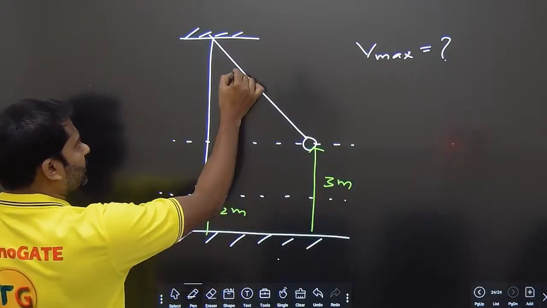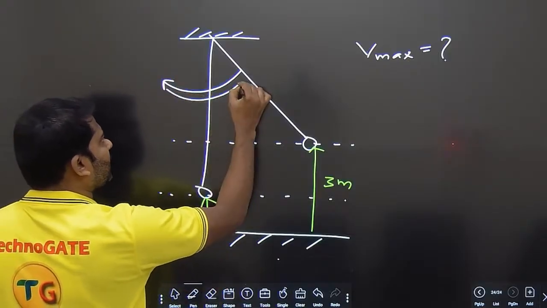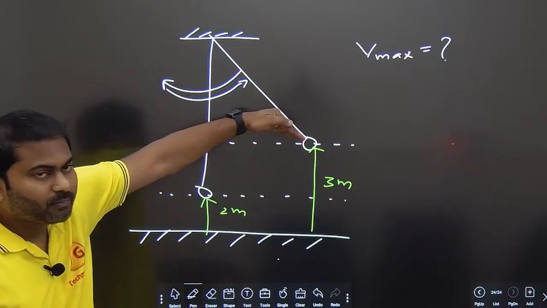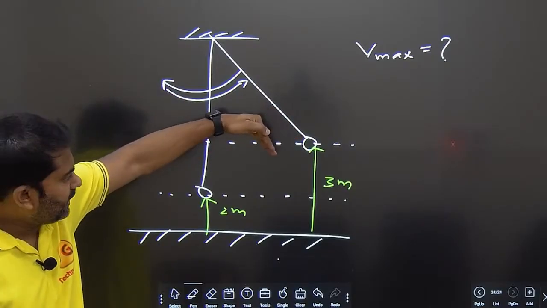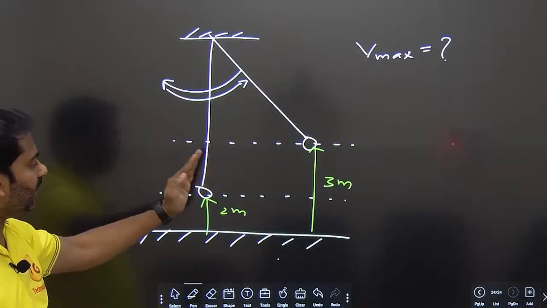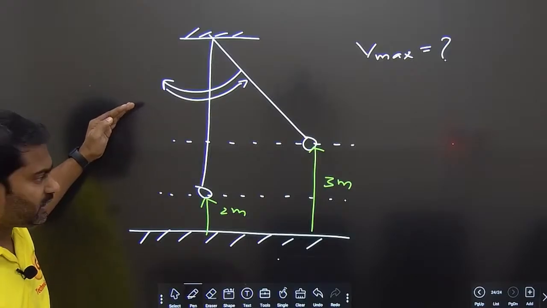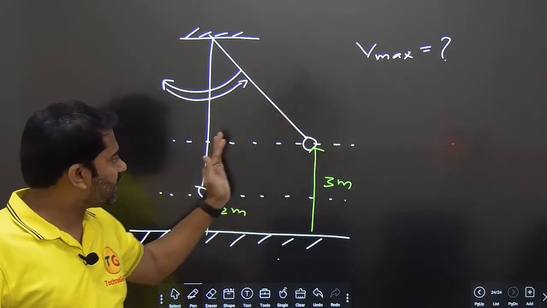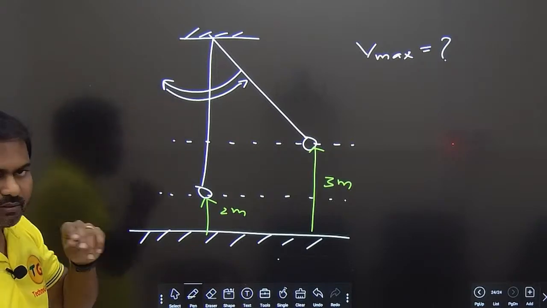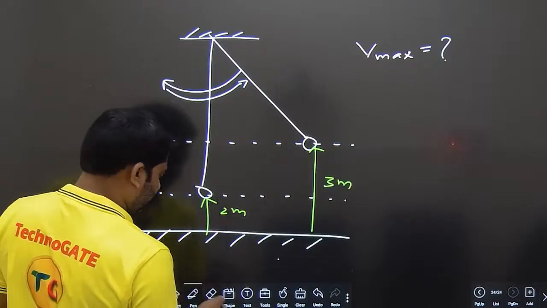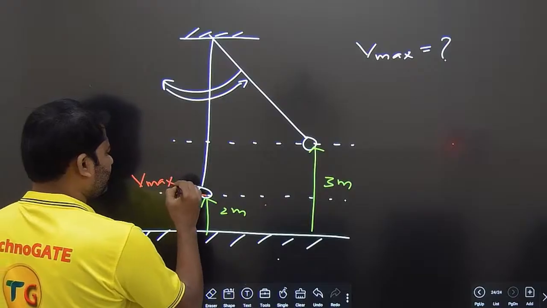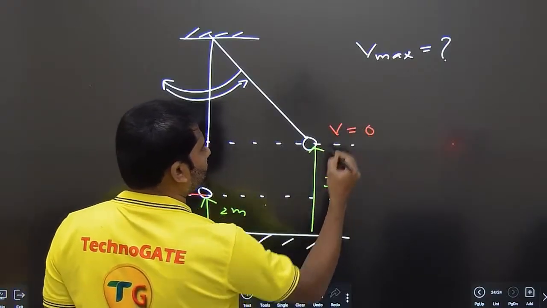From here it is going like this and again it is swinging like this. It will swing like this, velocity will become 0, again goes like this, velocity will be maximum, again goes like this, till the velocity becomes 0 it will swing, then again goes like this, and so on. Understood? You have Vmax at the bottommost point. Here velocity is equal to 0.